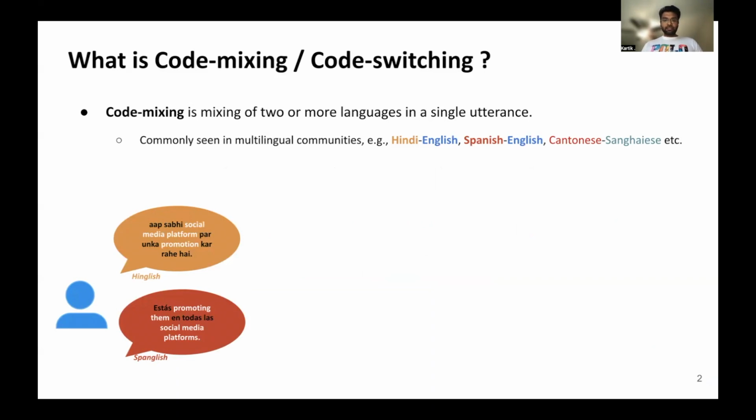Code mixing is a mixing of two or more languages in a single utterance. This kind of behavior is very common in multilingual communities like Hindi English, Spanish English, Cantonese Shanghais. So on the bottom, we see two examples. First one from a Hindi English code mix sentence, and the second from Spanish English, also called Spanglish. So four out of the eight words in this Spanglish sentence are in English. So this is not pure Spanish.